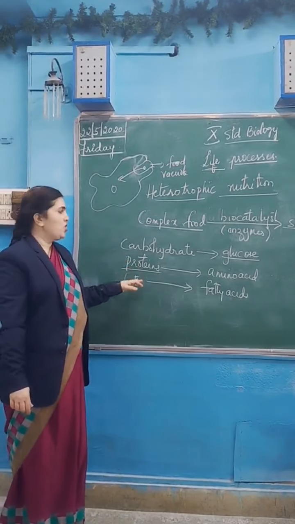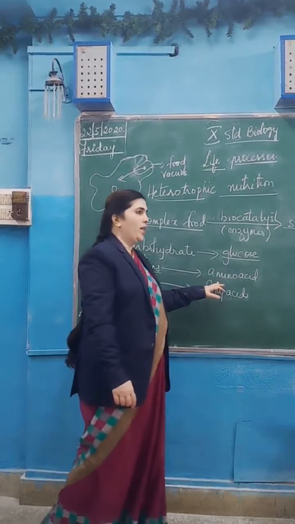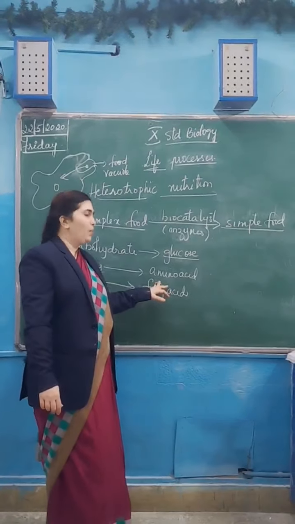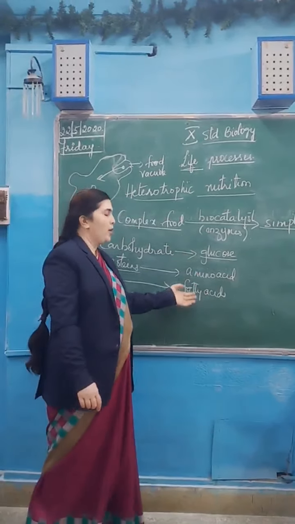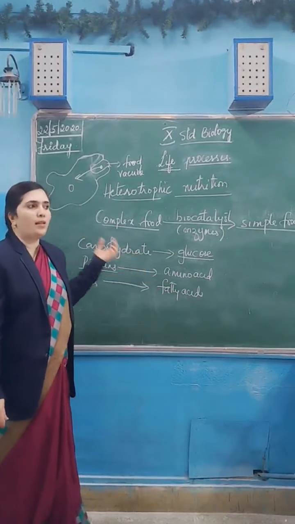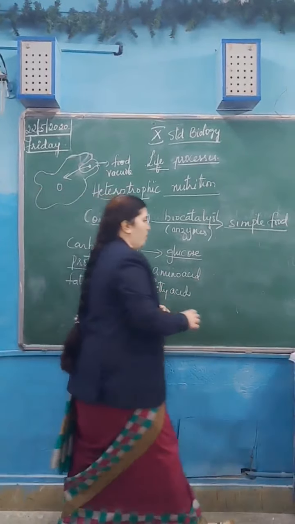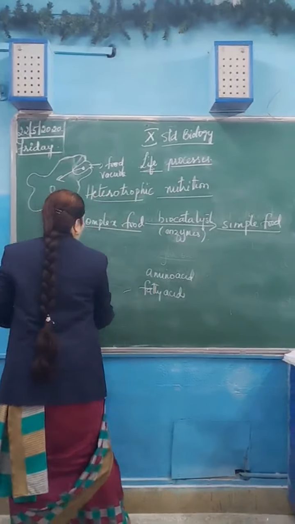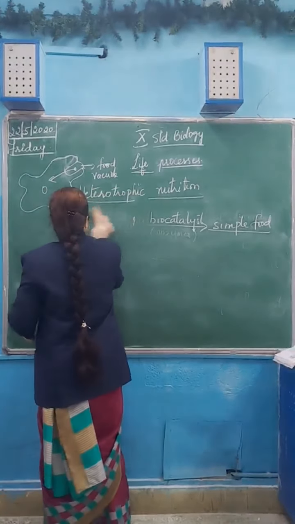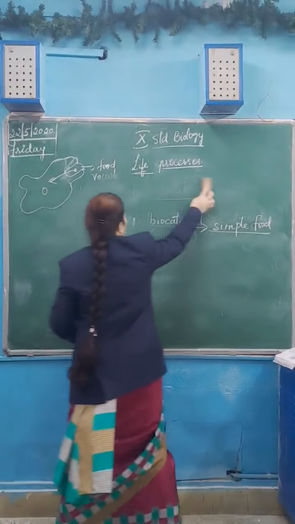The complete digestion takes place in the small intestine, and from there these end products are absorbed and mixed with the blood. Now we will see how this digestion takes place in our body.